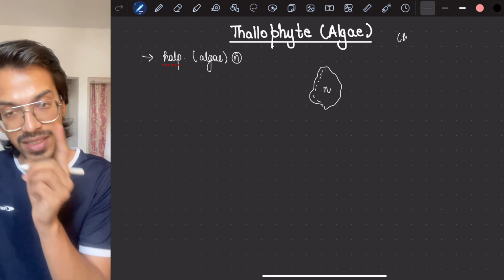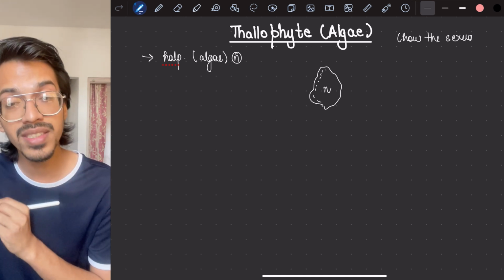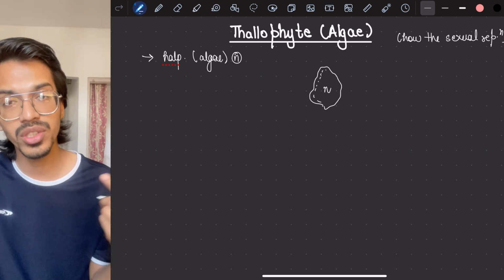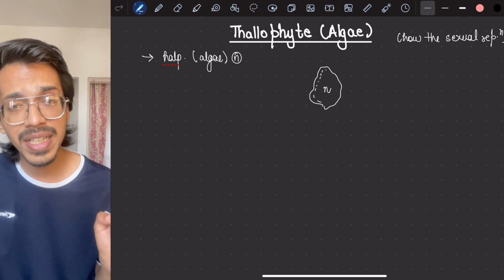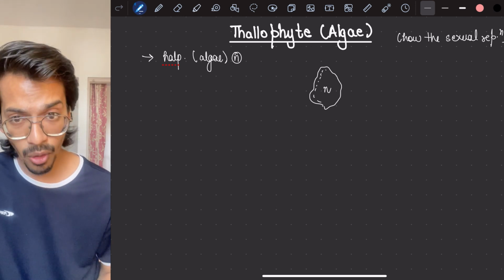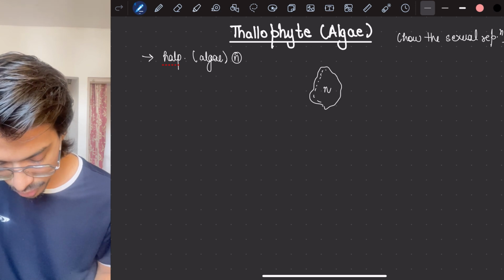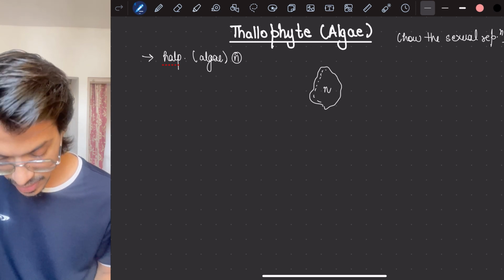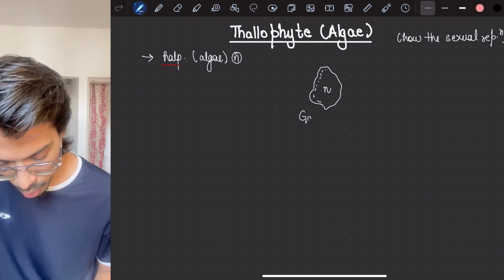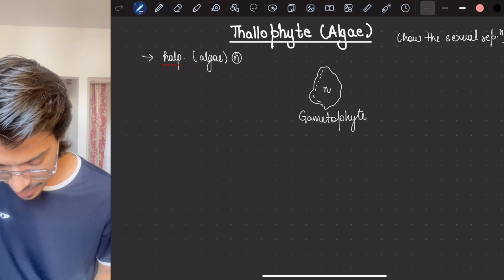If they are doing sexual reproduction, then there will be formation of gametes. We know that algae can make all three types of gametes: isogametes, anisogametes and oogametes. Let's not go deeper into those things, but go to the life cycle. If the gametes are being formed by this body, we can say that this main body is the gametophyte. This is a very important point. Gametes are being formed on it, so the main body is the gametophyte. So we are able to understand one point.